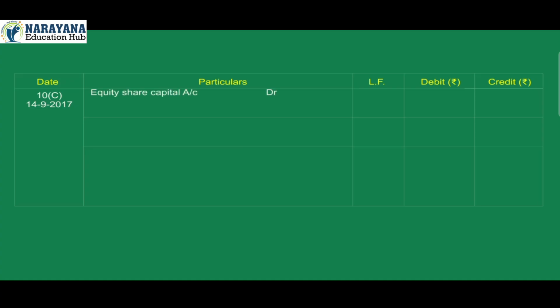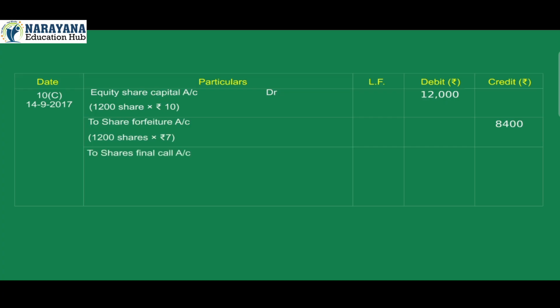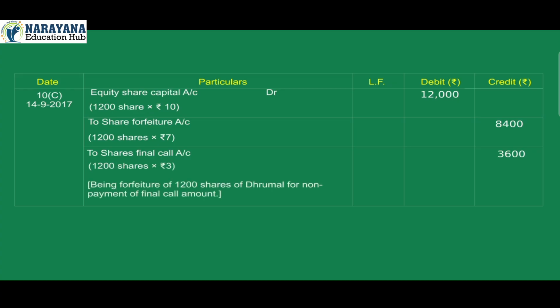Equity share capital account debit 12,000, 1,200 shares into rupees 10. To share forfeiture account credit 8,400, 1,200 shares into rupees 7. To share final call account credit 3,600, 1,200 shares into rupees 3. Being forfeiture of 1,200 shares of Thrumal for non-payment of final call amount.